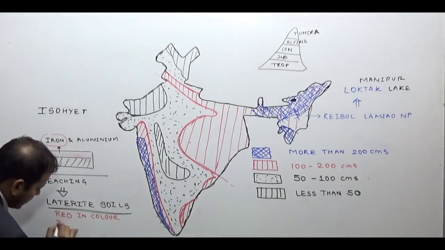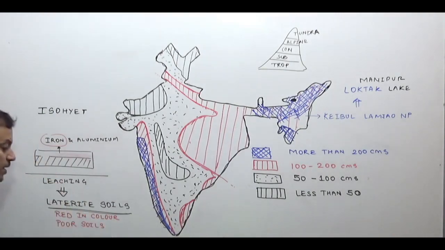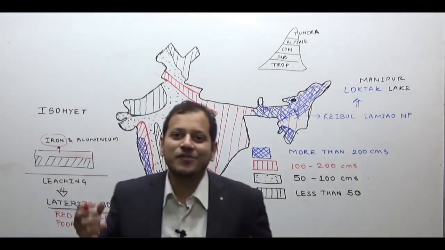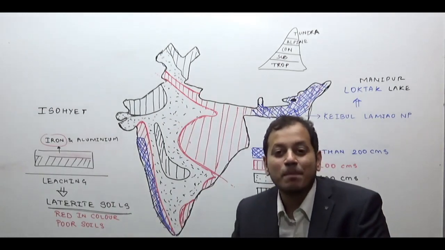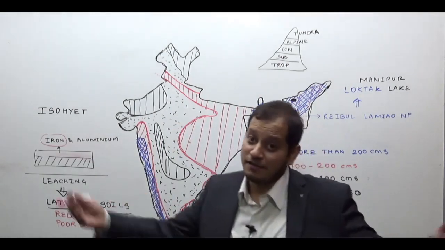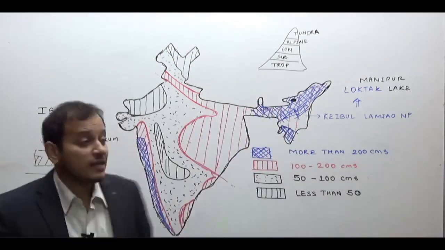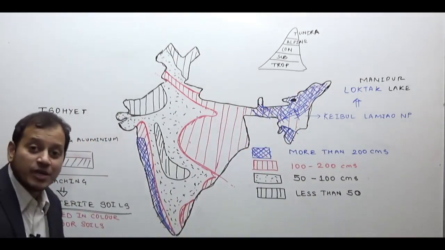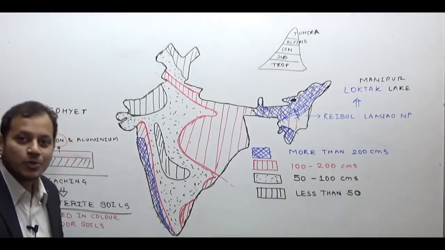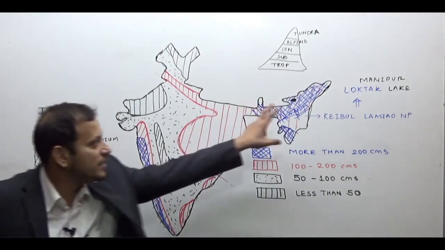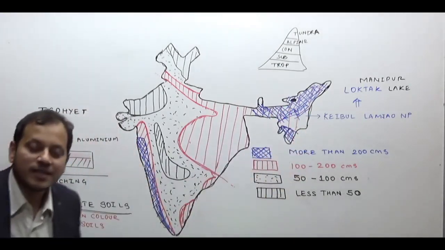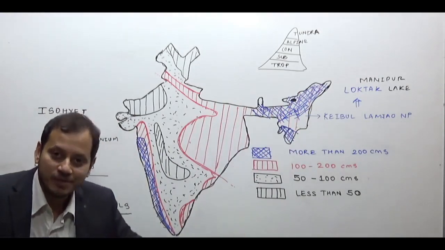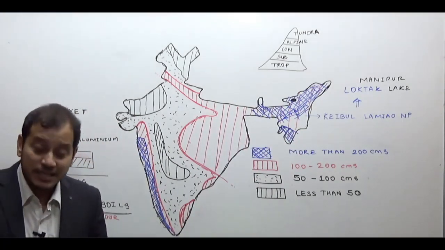They are poor soils. They do not have any nutrients and therefore they are used for the brick making industry. Laterite means bricks. Therefore laterite soils. Now if I ask you in the areas of very heavy rainfall, where will the laterite soil be? In the areas of more than 200 centimeters of rainfall. So the entire Northeast India, laterite soil, and the western side of the Western Ghats, laterite soils will be there.